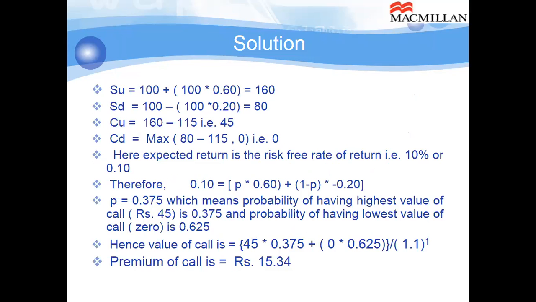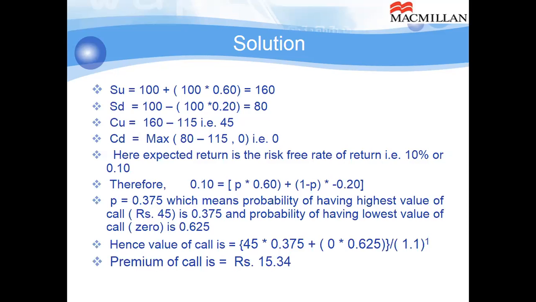SD is 80. CU is SU minus exercise price, that is 45. CD is 80 minus 115, which will give you negative 35. So compare negative 35 and 0. So 0 becomes maximum. The expected return is the risk-free rate of return, 10%, applicable for duration 1 year. So 0.10, that is ER, is equal to P, which is not known to us, multiplied by 0.60 plus 1 minus P multiplied by negative 0.20. That is increase in price and decrease in price.